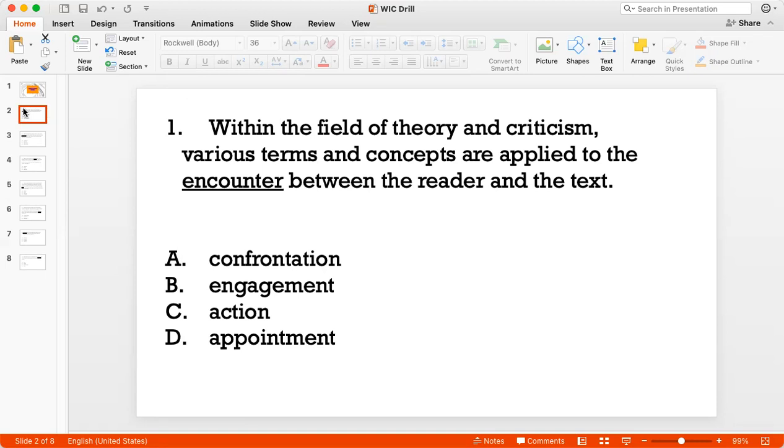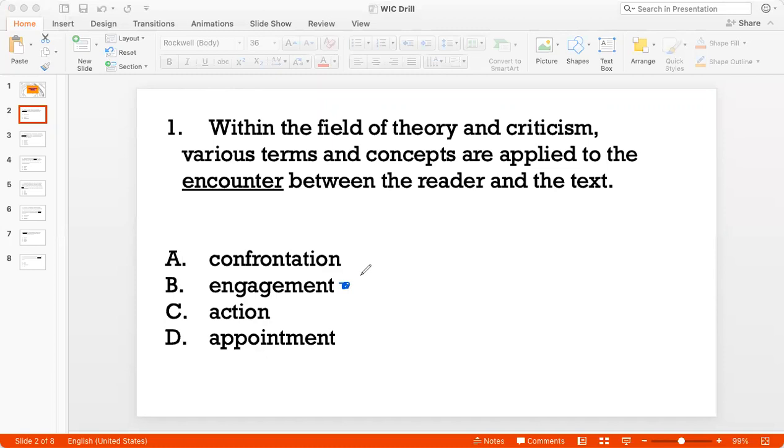Why? Because to engage with someone is to get to know something, is to understand something, is to delve deeper into something, right? And that is exactly what the encounter between the reader and the text means, that the reader engages with the text, the reader delves deeply into the text, and there are many terms for that, right? So the best answer for this is engagement.